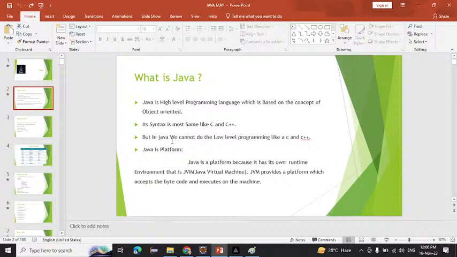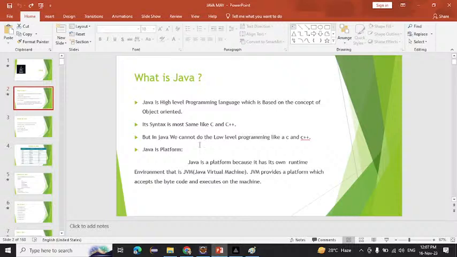But in Java we cannot do low level programming like C and C++. Inside C and C++, we are doing low level programming that is easily understandable by the machine, the computer. But inside Java, we are doing only high level programming that is easily understandable by the human.